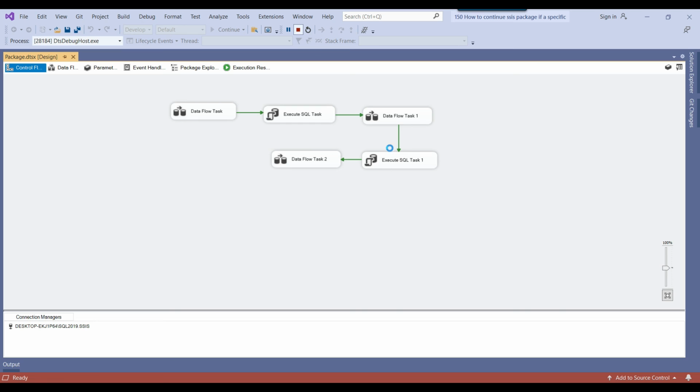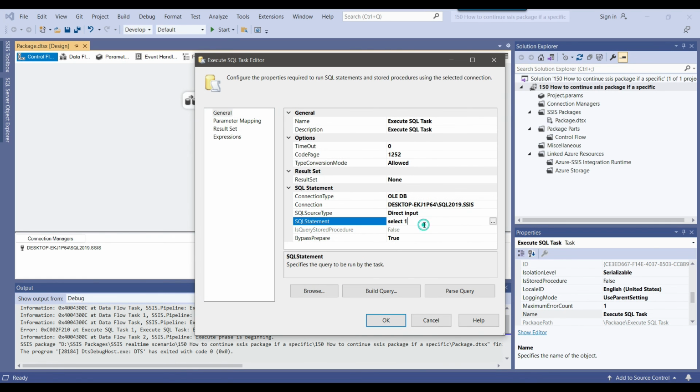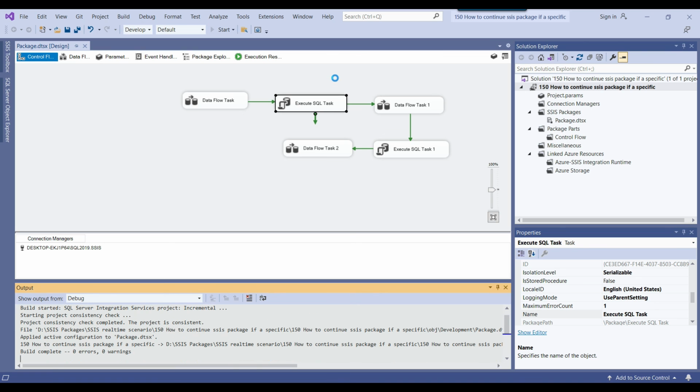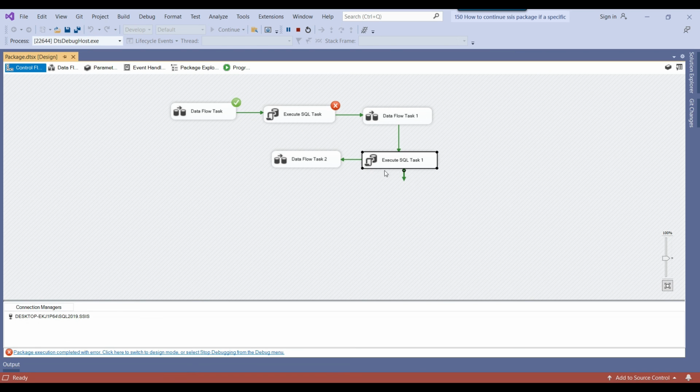Now, if the package fails on any other task, then it will of course fail and display the error message. Suppose I change this query to select 1 divided by 0, then the package will fail at the second task. So the package will work as it is supposed to behave. On all other tasks, it will only ignore the failure messages from this specific task. So this was the requirement.